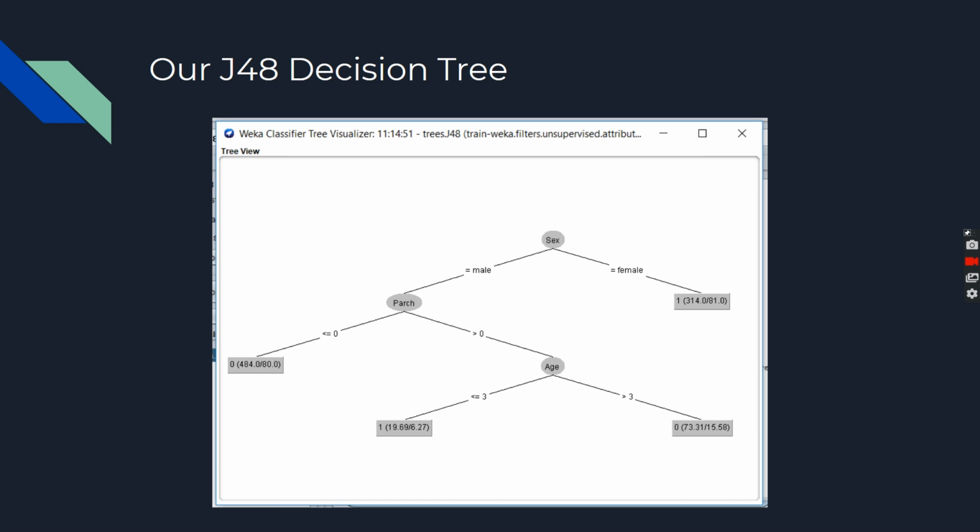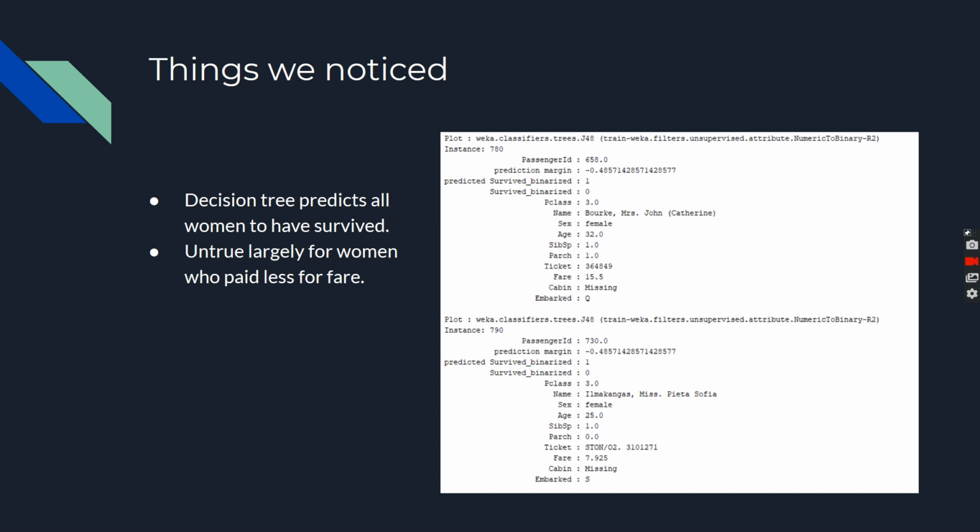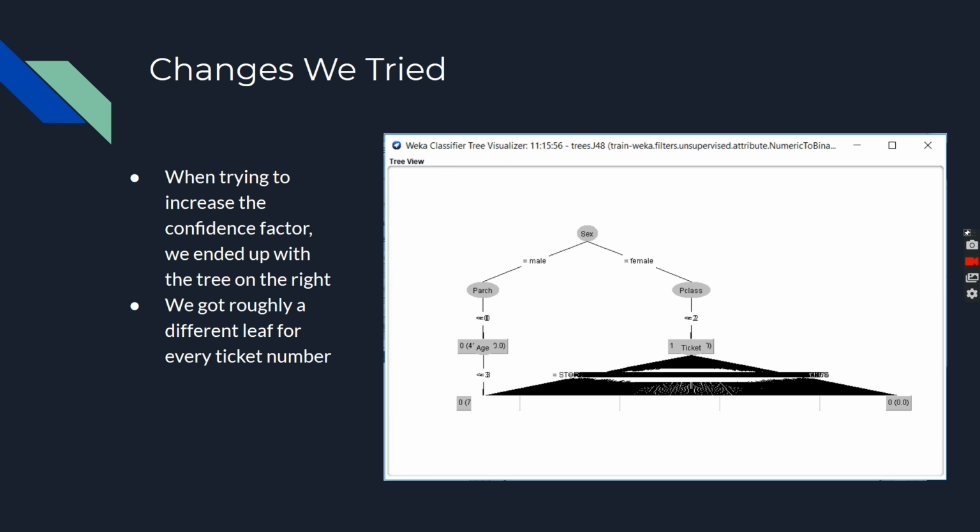So as you can see in this screenshot, originally only 3 of the 12 attributes were actually being used to create a prediction. Most important of these being the sex, where all female passengers were being predicted to have survived. We noticed that if you look through the data, this is largely untrue for women who paid a low fare, versus women who paid a higher fare were much more likely to survive. So we tried a couple changes to try and get the algorithm to be more accurate, but also to use more of the attributes in doing so.